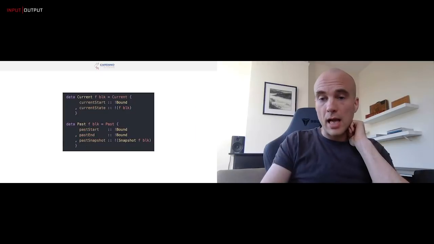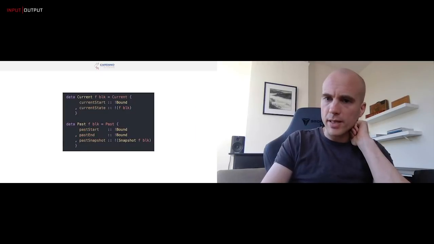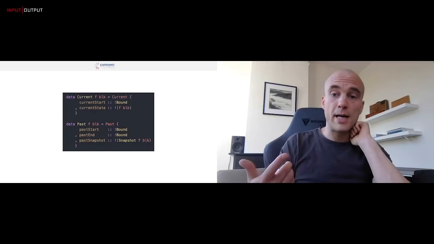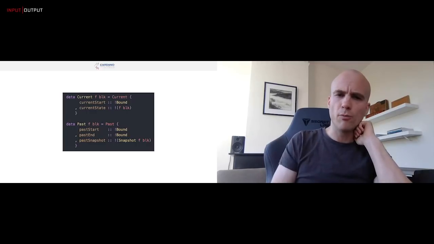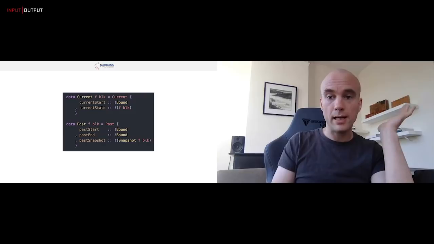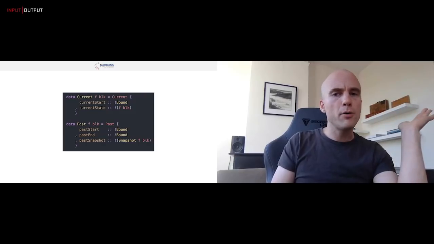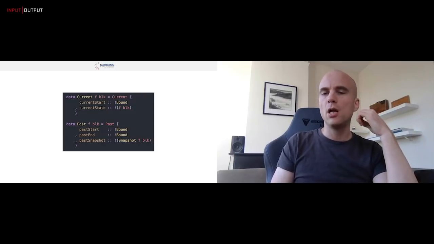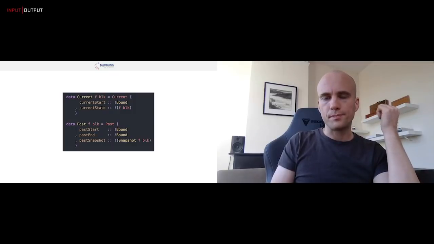Okay, so then the only thing I haven't yet told you is what current and past means. I've been talking about current ledger state and past ledger state. So what does current and past mean? Well, a current ledger state is simply a ledger state along with some bound on this era. And the bound tells you when this era started.